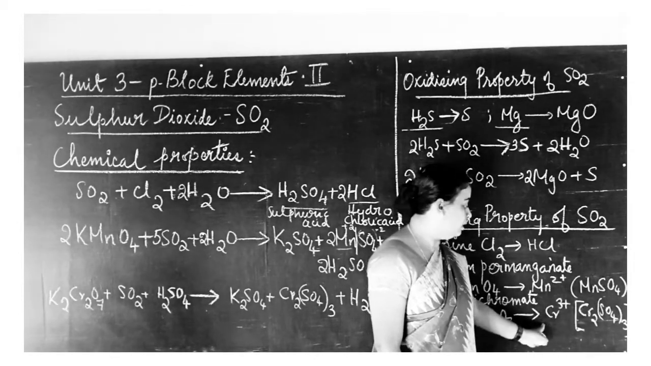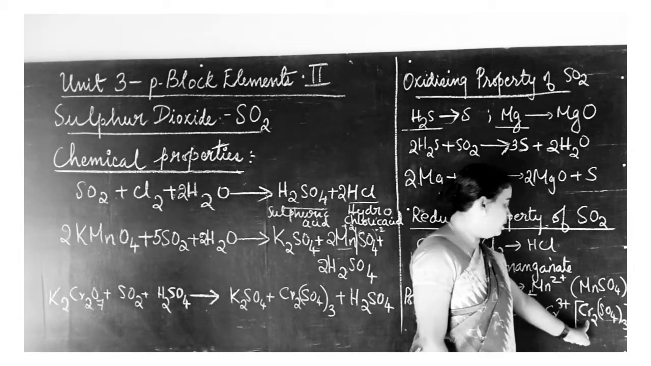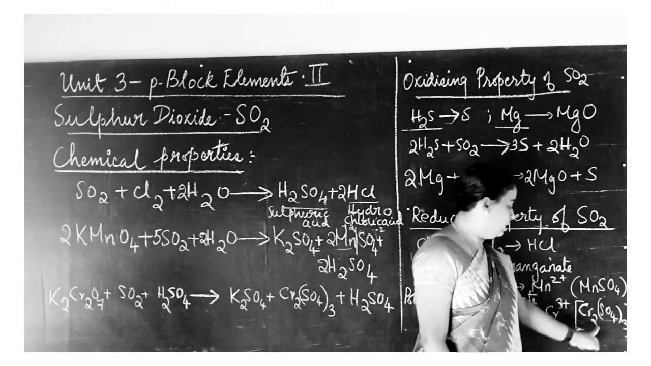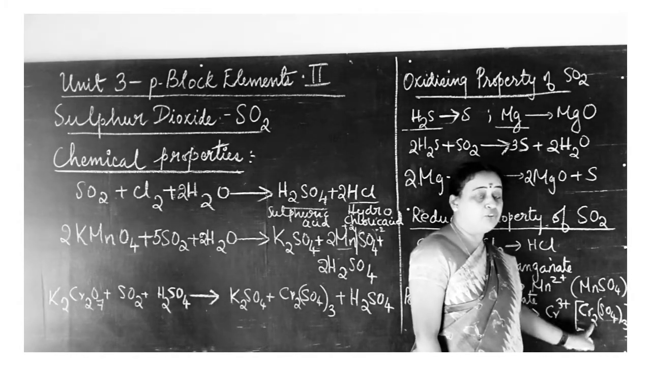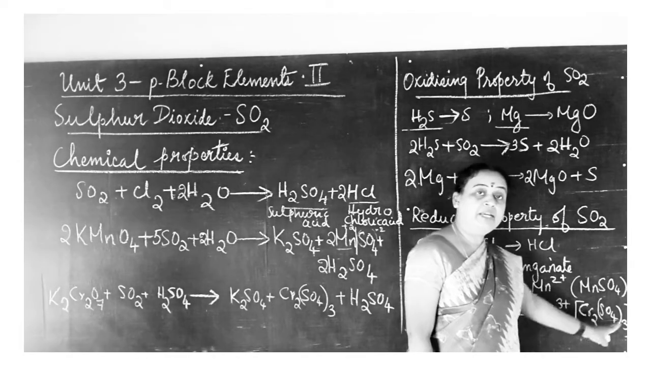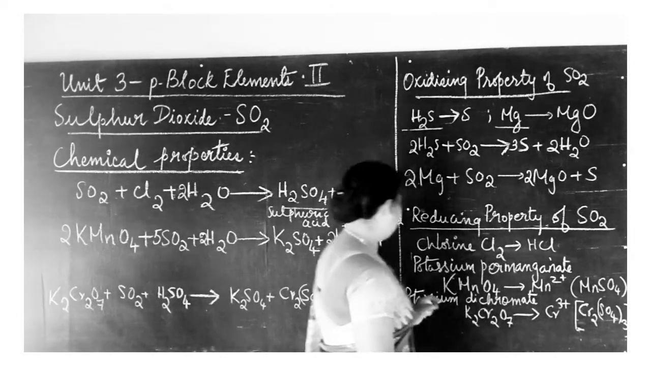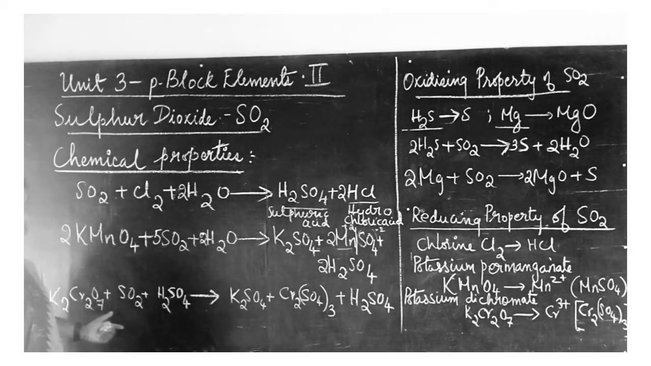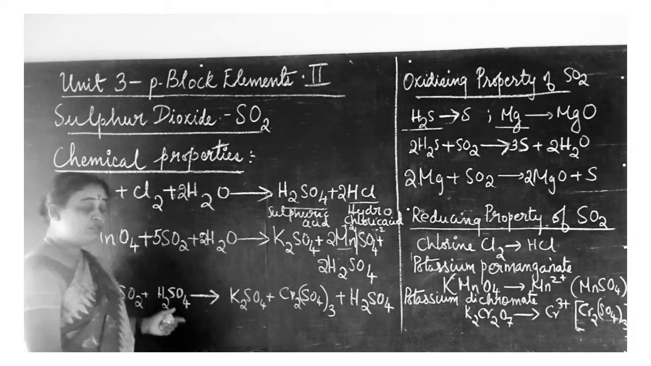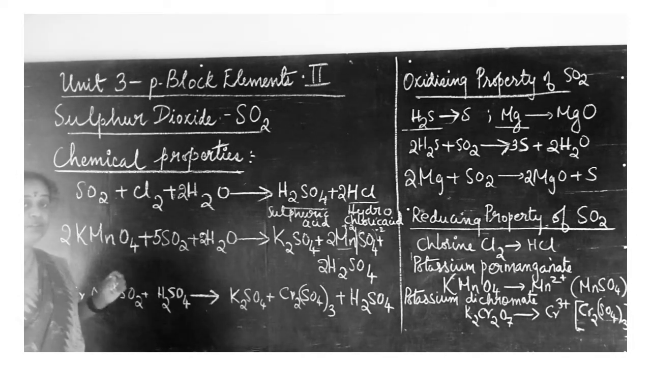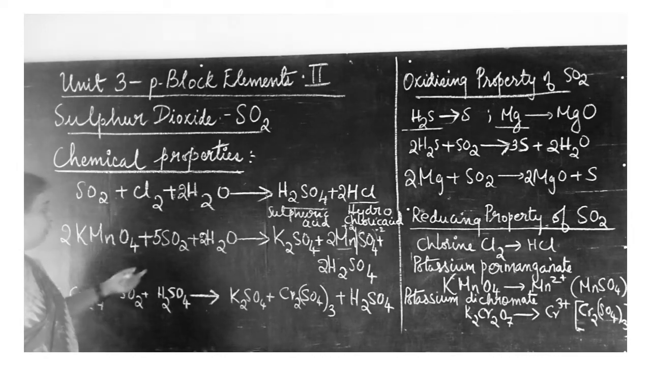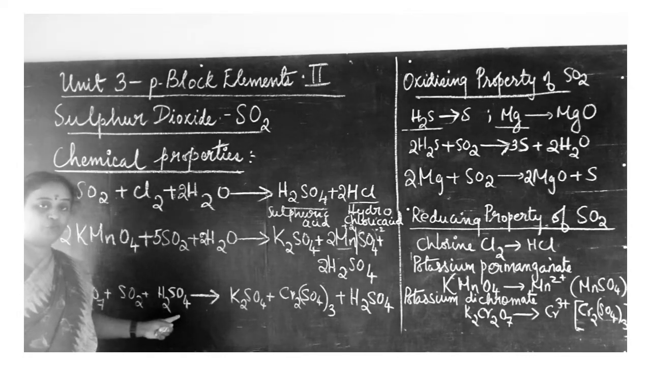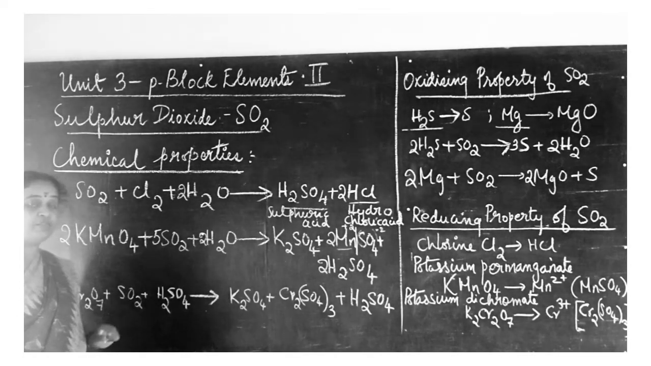Likewise in chromium also, the potassium dichromate, when it is getting reduced, forms Cr3+ ion. This Cr3+ ion is from Cr2(SO4)3, that is chromium 3 sulfate. That chromium 3 sulfate is obtained when potassium dichromate is reduced by sulfur dioxide and water. Here now we are not using water. Instead of water we are using H2SO4. Reduction takes place in the presence of acid.